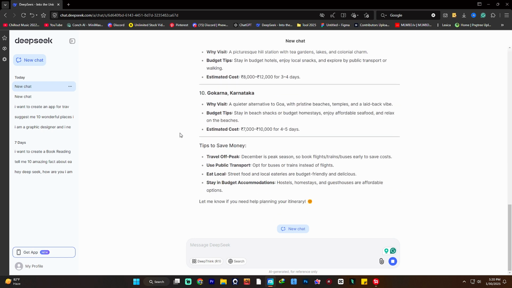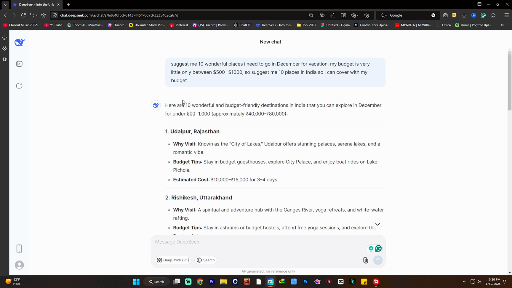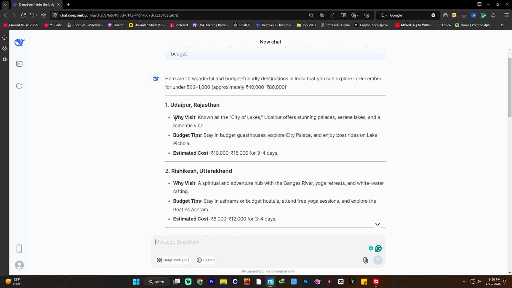ChatGPT's answers are wonderful. Here are 10 wonderful budget-friendly destinations in India that you can explore in December under $500 to $1,000, approximately 40,000 rupees to 80,000 rupees in Indian currency. It says you can visit Udaipur, Rajasthan, known as the city of lakes. Udaipur offers stunning palaces, serene lakes and romantic vibes. It also suggests budget tips, like staying in a budget guest house, and it suggests the estimated cost, which is 10,000 to 15,000 rupees for 3 to 4 days.